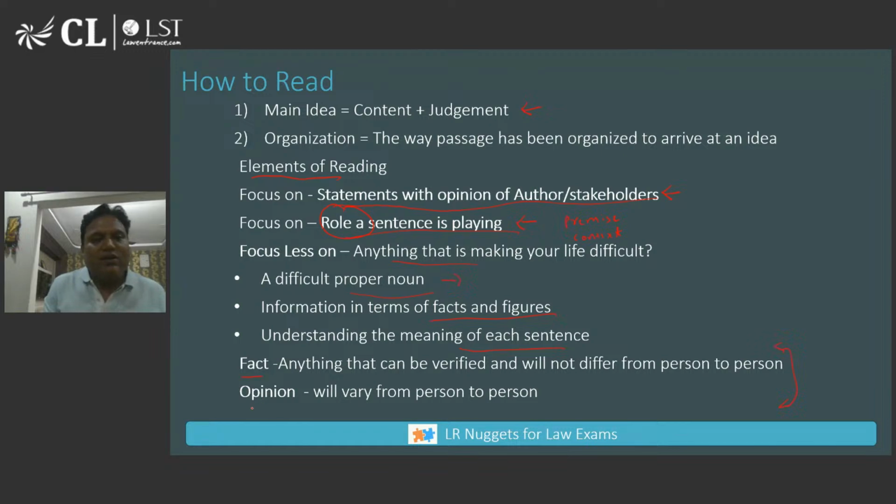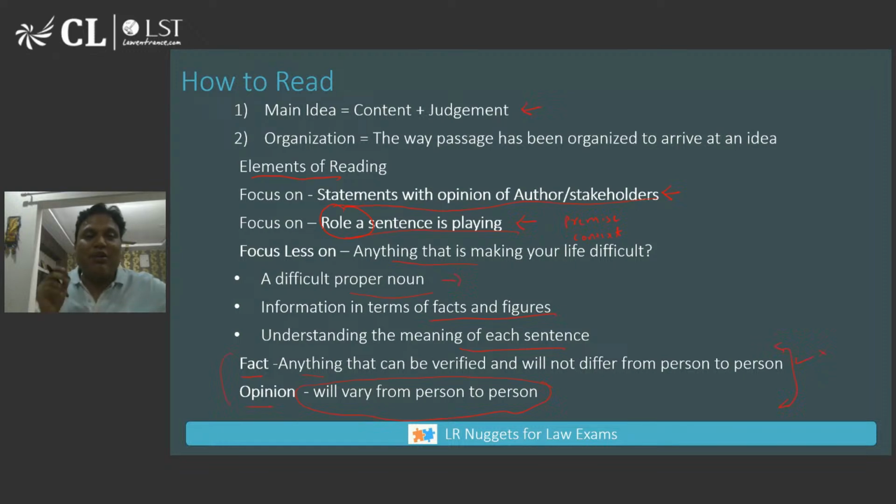These are the two key things that you need to understand. You need to identify what is fact and what is opinion. These are the two common types of statements that you will come across in any passage. Fact is anything that can be verified and will not differ from person to person. Any statement that is verifiable and will not differ from person to person is a factual statement. Opinion will vary from person to person. For us, these statements are more important. In a passage, factual statements are of less importance. The author's opinionated statements are more important.